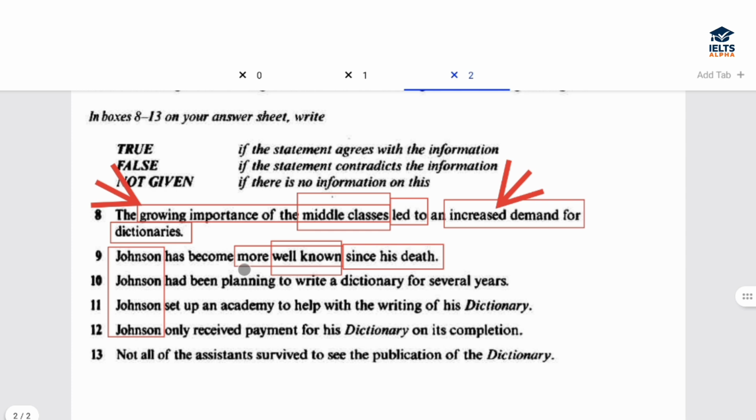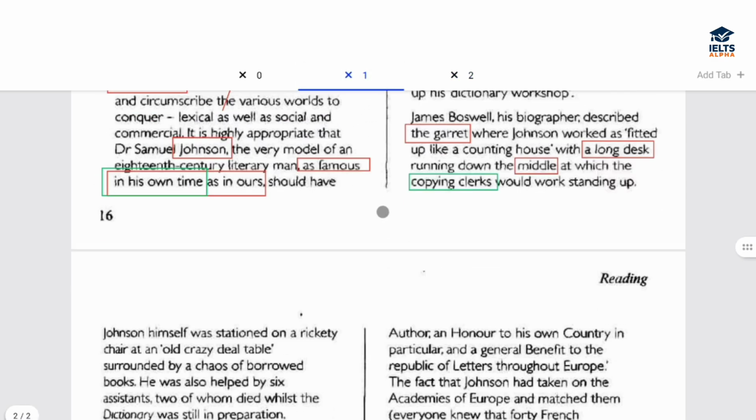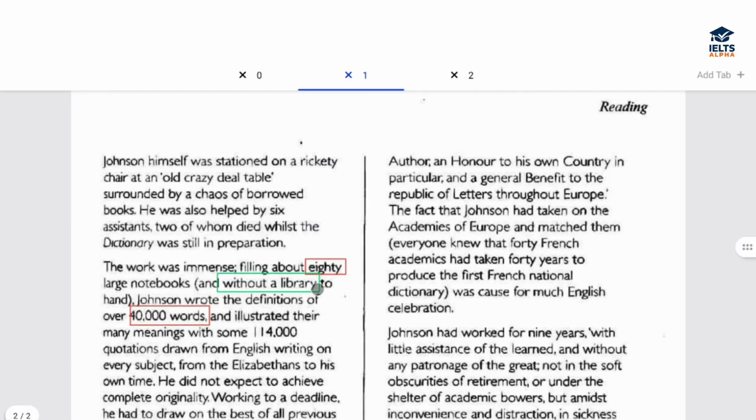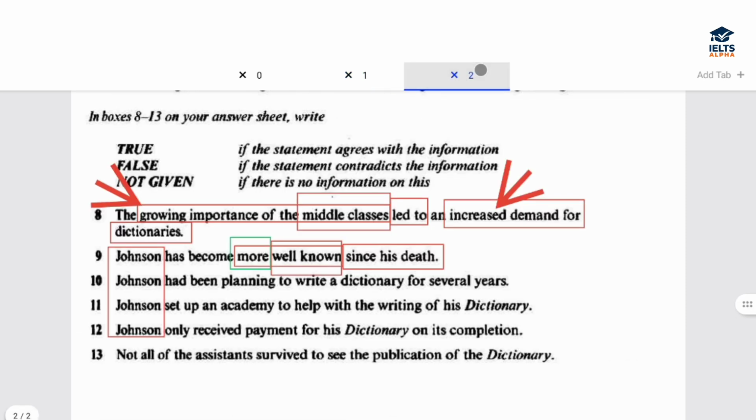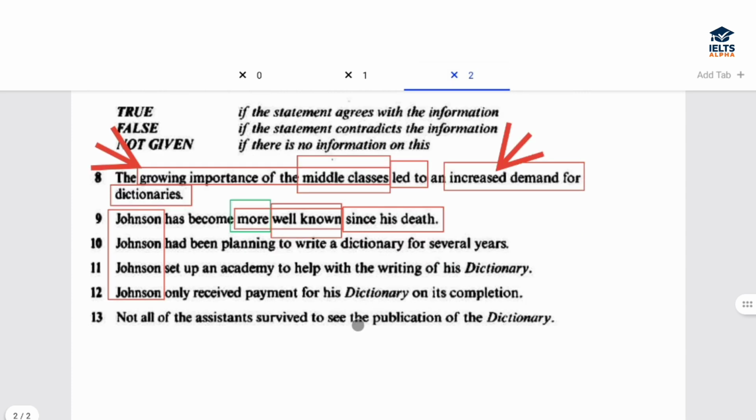They are saying more well known, but in the passage, what is the contradiction? As famous. This is the contradiction right here, right? So they're talking about it, it is similar. The answer is going to be false, right?